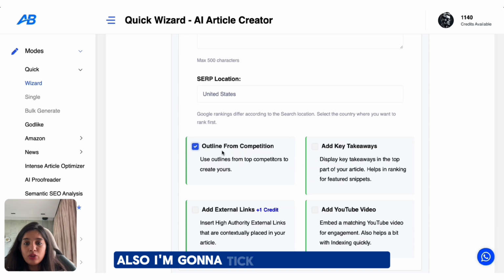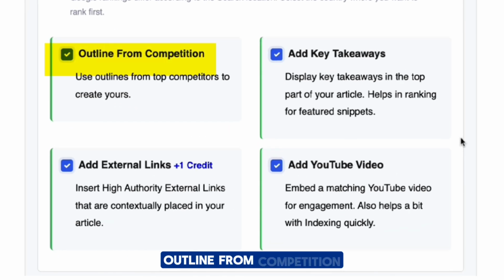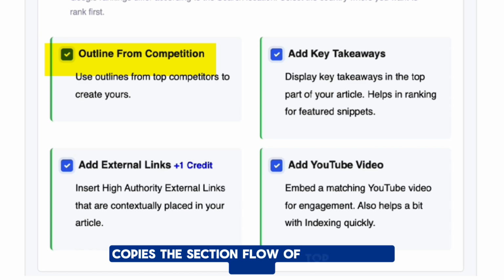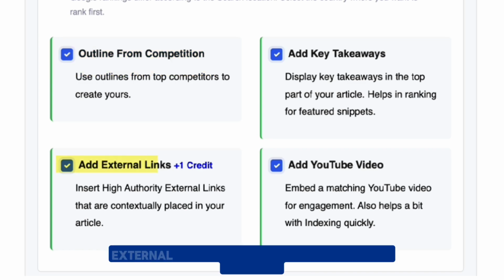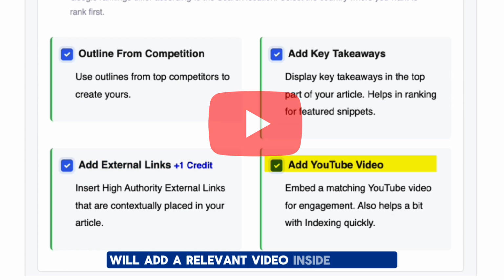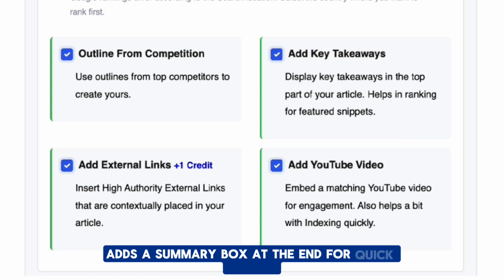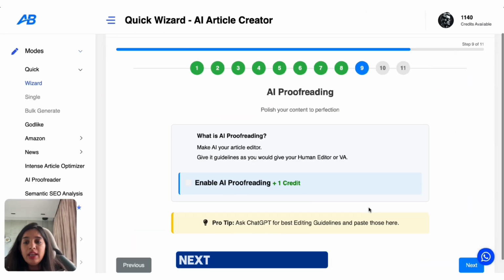Here also I'm going to tick all the 4 boxes for that extra benefit. Outline from competition copies the section flow of top ranking blogs. External link adds references to trusted websites. YouTube video will add a relevant video inside the blog, and key takeaways adds a summary box at the end for quick readers. Next, AI proofreading.